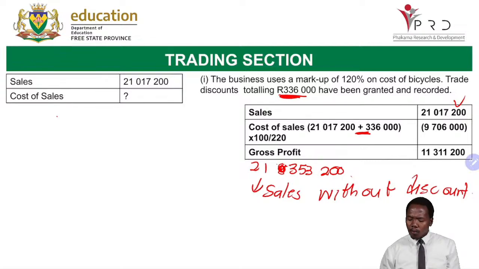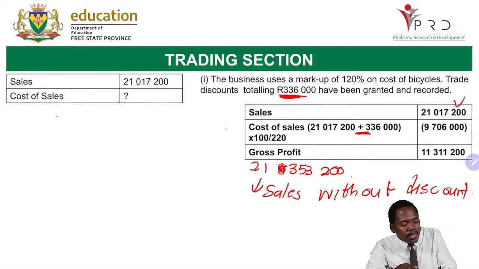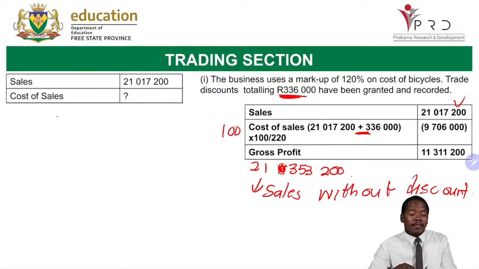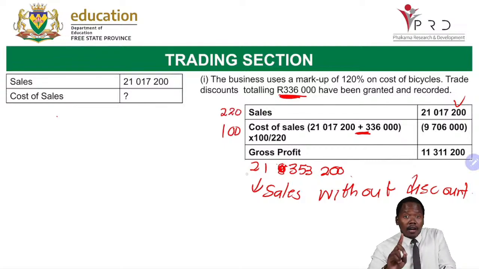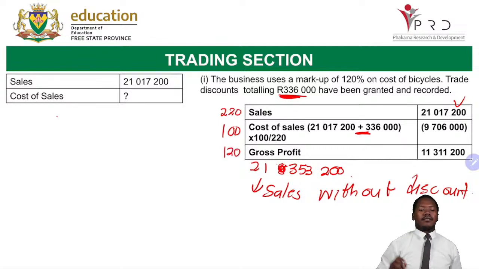We said 21,017,000. Please calculate with me. 200 plus 336,000. We got an answer multiplied by, because I'm looking for the cost of sales. Cost of sales, remember we said it's going to be 100. Please do this on your paper. Sales is going to be 220. The gross profit is going to be 120. Okay, I hope you understand this part because we're gonna need this.